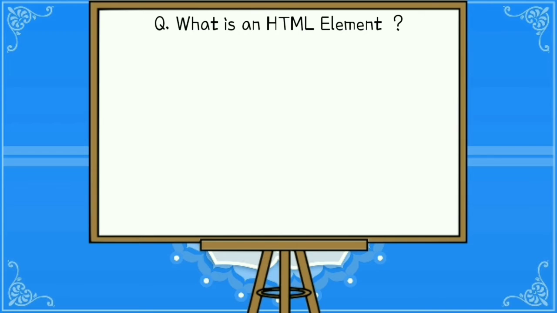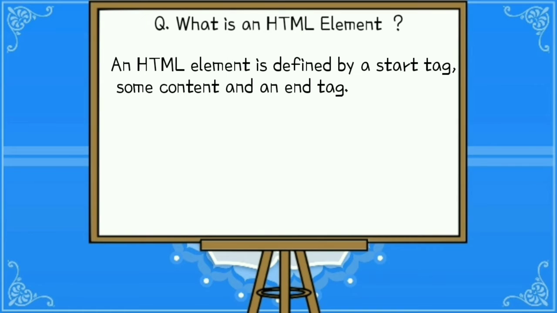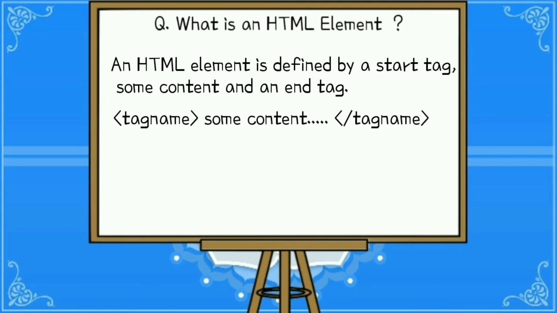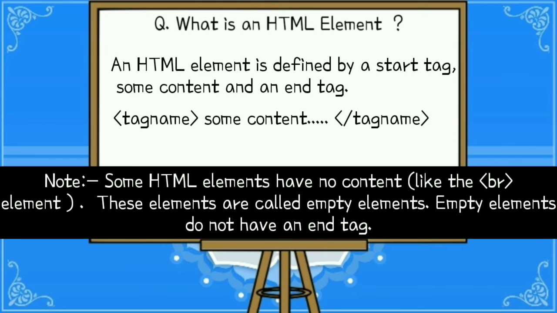What is an HTML element? An HTML element is defined by a starting tag, some content, and an ending tag. The HTML element is everything from the start tag to the end tag. Here is a note. Some HTML elements have no content, such as the BR element. These elements are called empty elements. Such empty elements do not have an end tag.